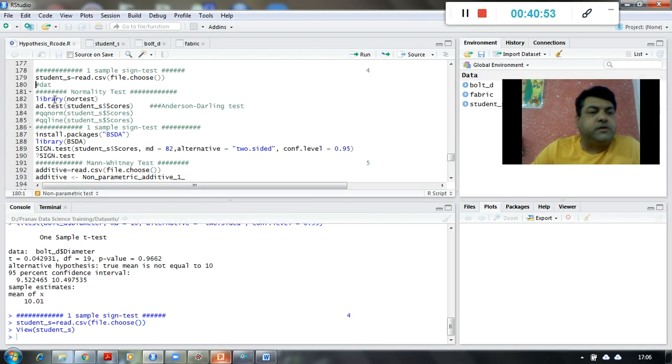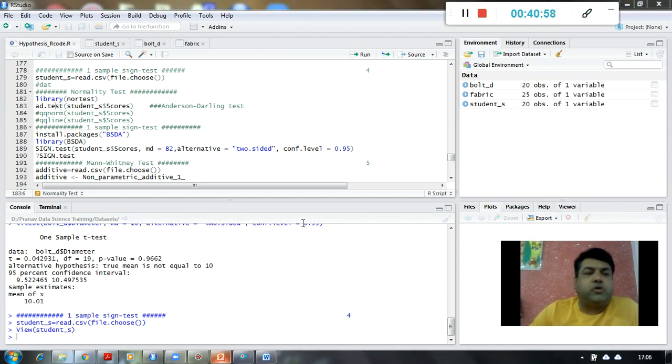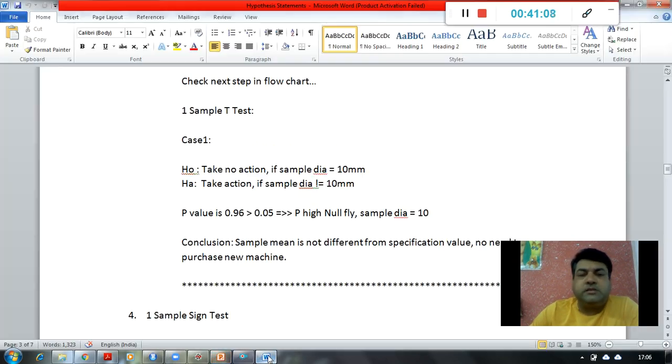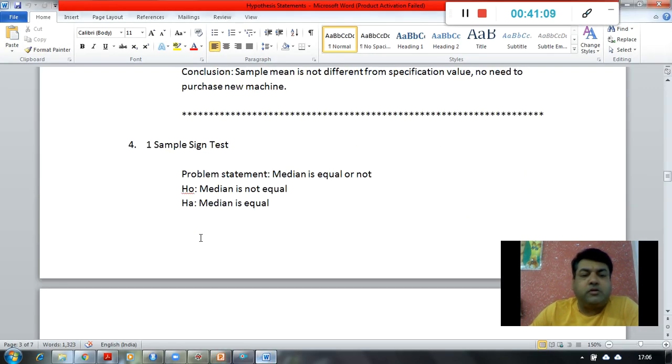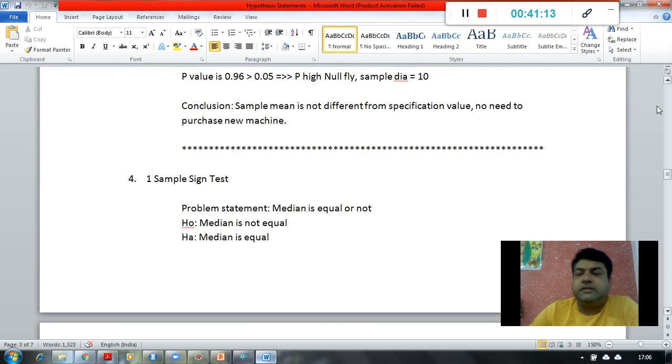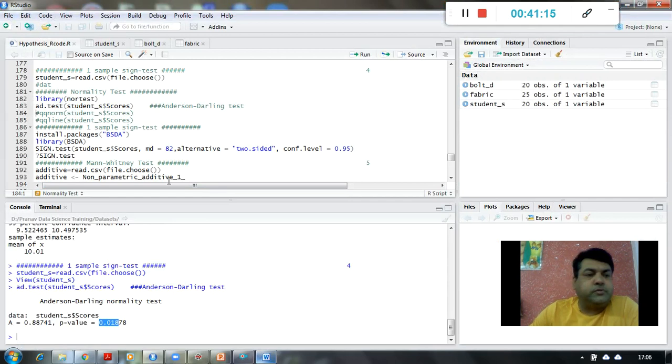So the first step is always to check whether the data is normally distributed or not. So with ad.test, I am passing student score over here, and the p-value is 0.01. P low, null go, which means the data is not normally distributed.